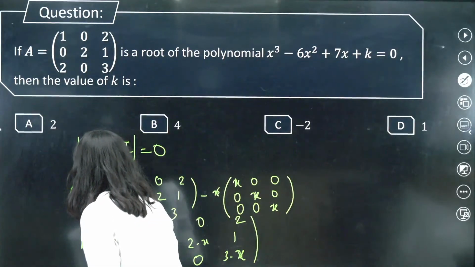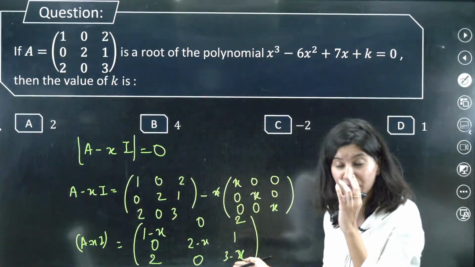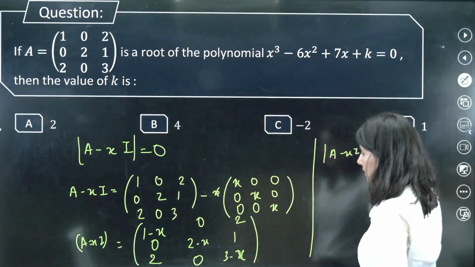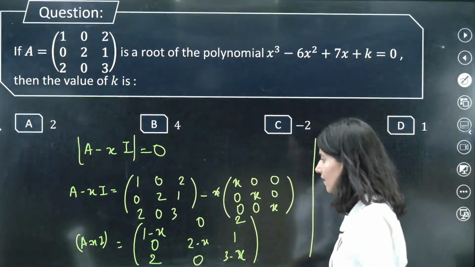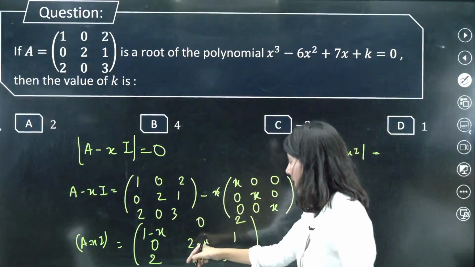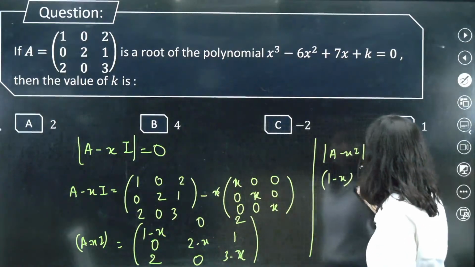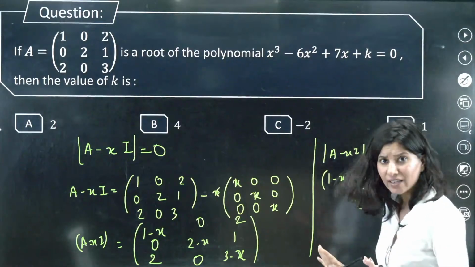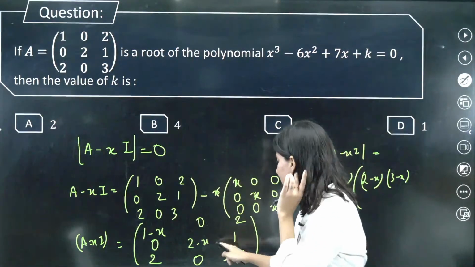Now you have to take the determinant of it and make it 0. So the determinant of A minus XI is the determinant of this. Let us do that. So 1 minus X, and we have 2 minus X, 3 minus X. Long process, I know, have patience. This minus this, 0.